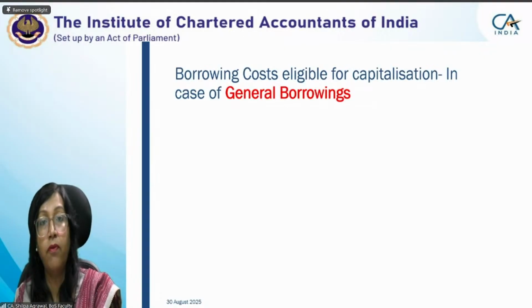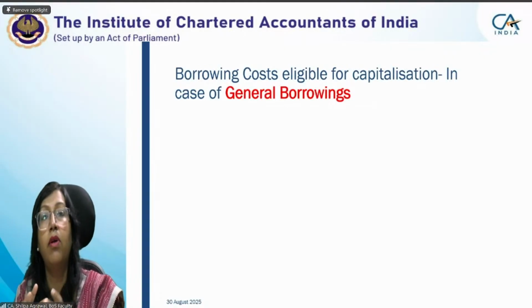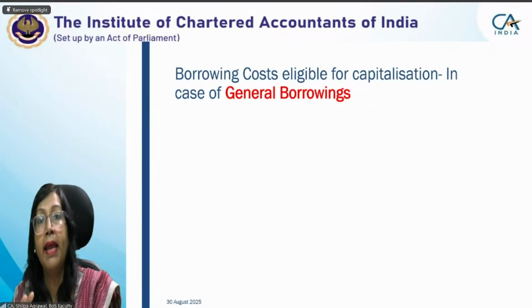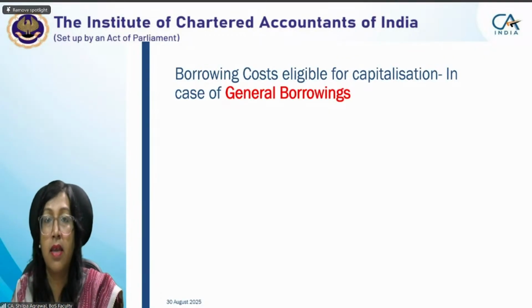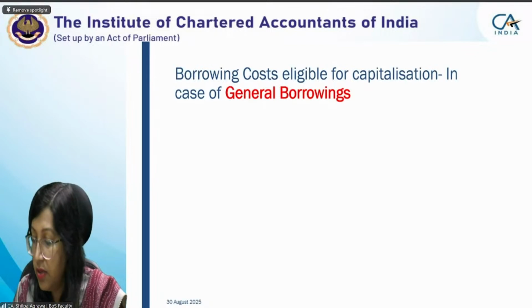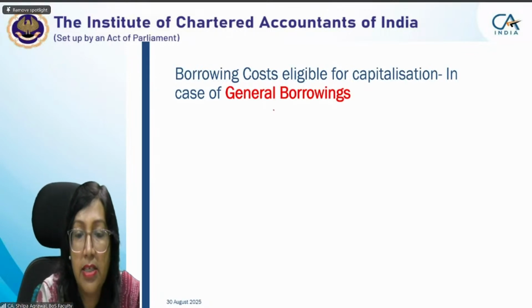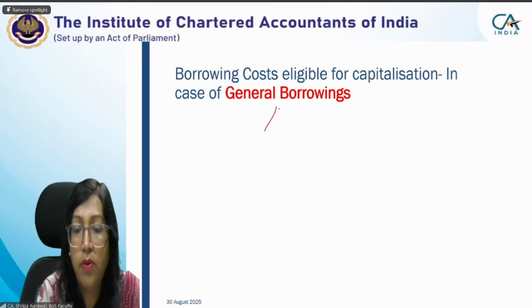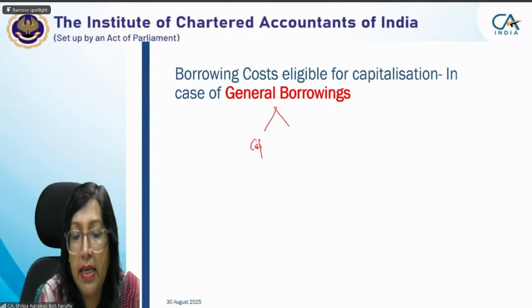In that case, we identify the capitalization rate by aggregating all the borrowing costs incurred on all the general borrowings. So in general borrowing, first we have to find the capitalization rate.